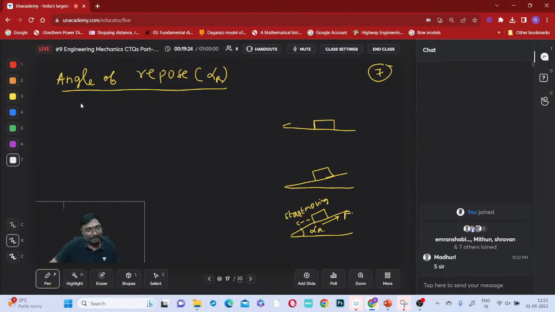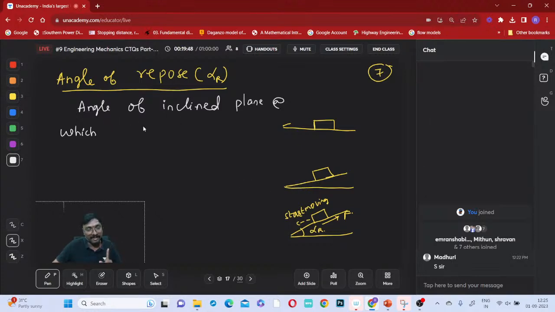So what is it you can say? The angle of repose is the angle of this inclined plane at which what happens? Are we applying any external force, or are we not applying any external force? We are not applying any external force, right?